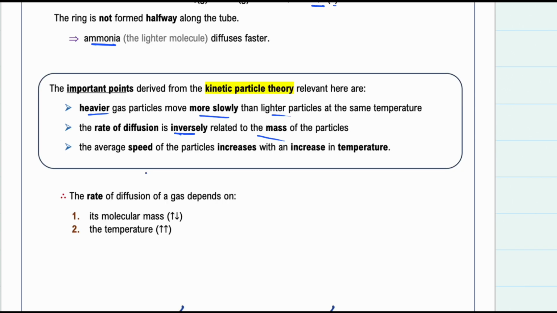Just as a kind of summation, you may say that the rate of diffusion depends on two factors: the molecular mass of particles and the temperature. With the molecular mass, the relation is inverse. It means when one increases, the other decreases. So when the mass increases, I mean in heavier particles, the rate of diffusion decreases. However, with temperature, the relation is direct. It means when the temperature increases, the rate of diffusion increases.